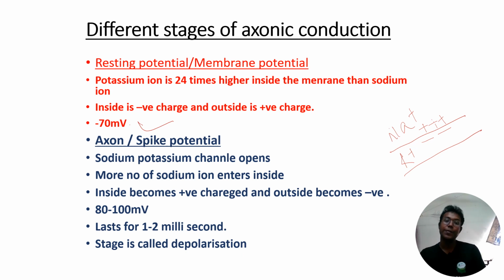And in this condition, the potassium ion is 24 times higher inside as compared to the sodium ions. Okay. Then whenever the stimulus is conveyed to the nervous tissue, that is the neurons, another potential starts, which is called your axon potential. If the stimulus is very rapid, that axon potential is called your spike potential. So spike potential, you need not be confused.